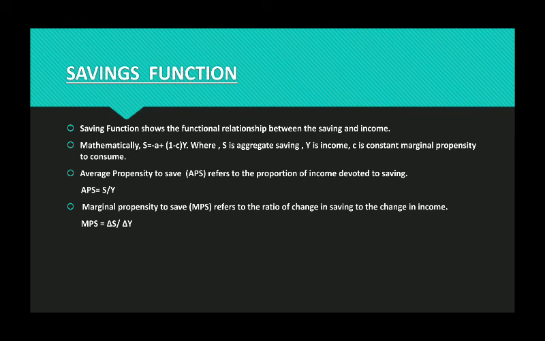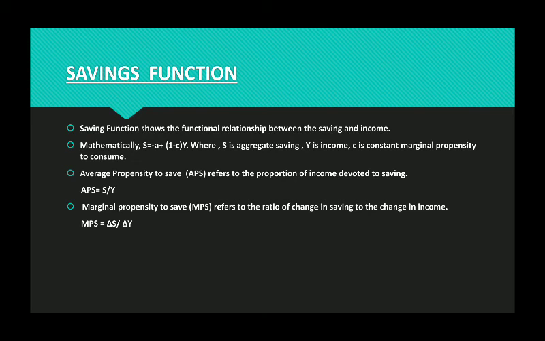Again, APS is the average propensity to save. Average propensity to save is the ratio or the proportion of income devoted to saving. As I have given you the simple example previously, your income is 100, you are consuming 60 rupees. So, what are you saving? 40 rupees.